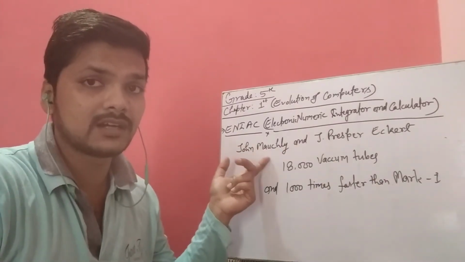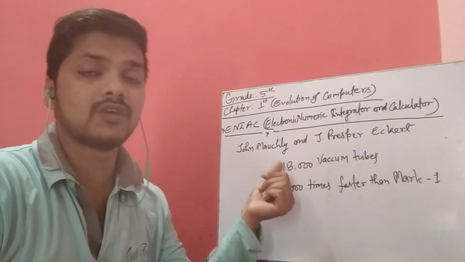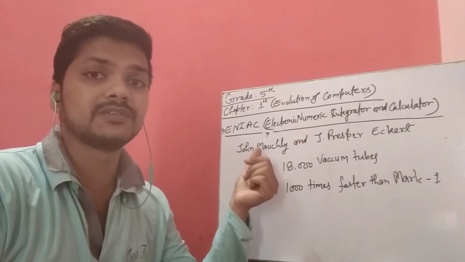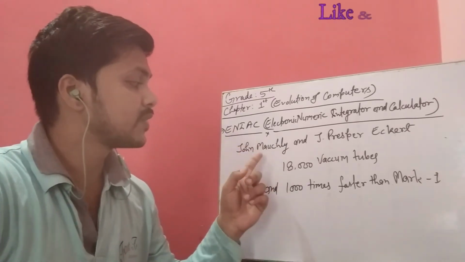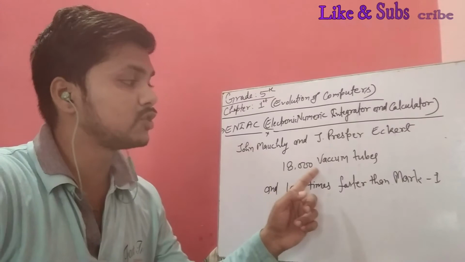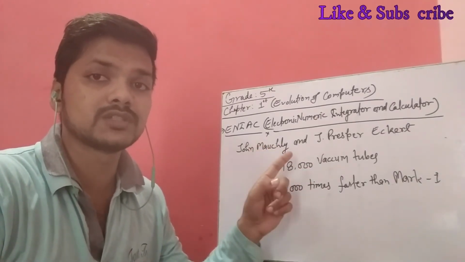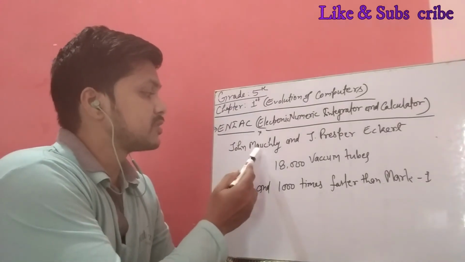In ENIAC, 18,000 vacuum tubes were used to perform the calculations, which today we consider as the CPU or central processing unit. So for the first time in an electronic digital computer, 18,000 vacuum tubes were used to store the data, perform the calculations, or process the data.